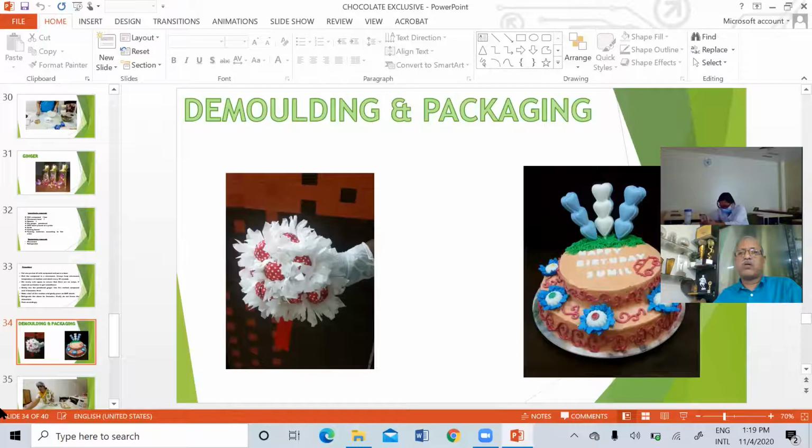Now I will show the video for demolding. How do you remove the chocolates from the mold? So you can see here, this is another bouquet which we had made, a very simple bouquet. Even the flowers were made by children. And here, it is a cake. On top of the cake, these lollipop blue color chocolates were made by children. All you have to do is put some food color into the white compound. So whatever color you want, you will get. So you can use food colors.